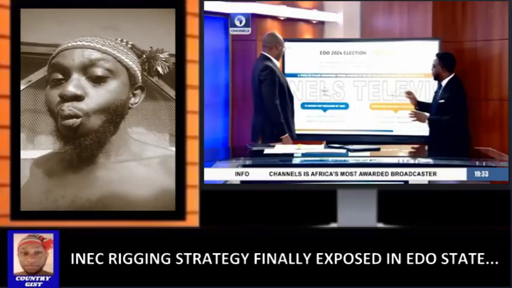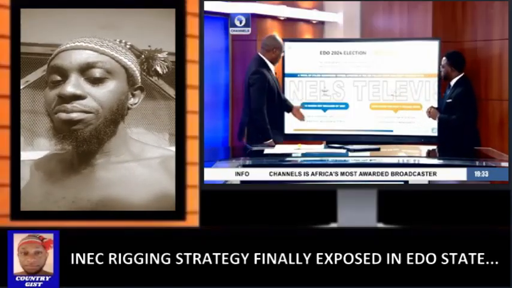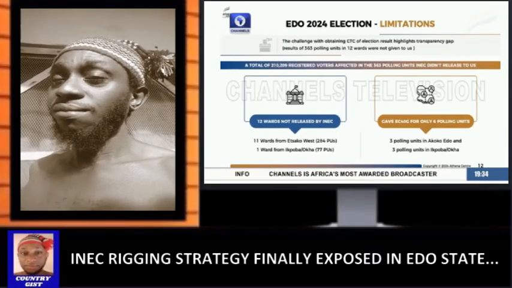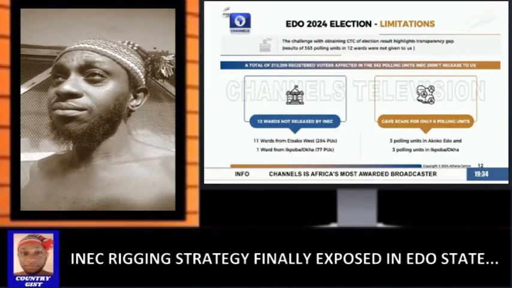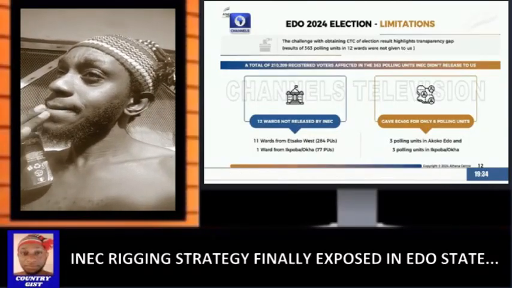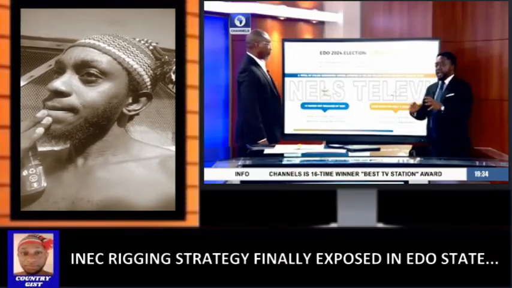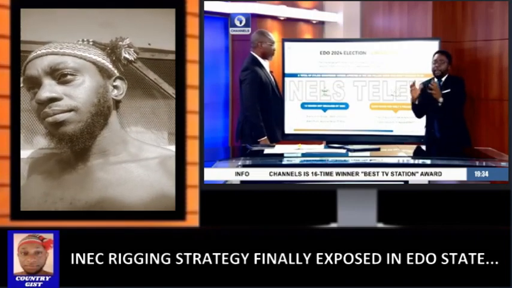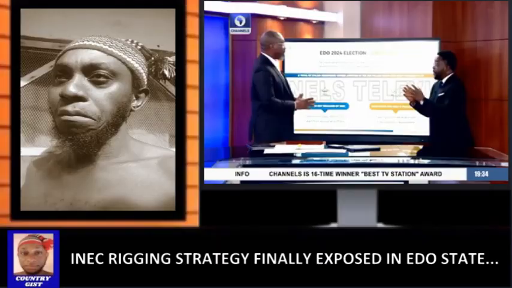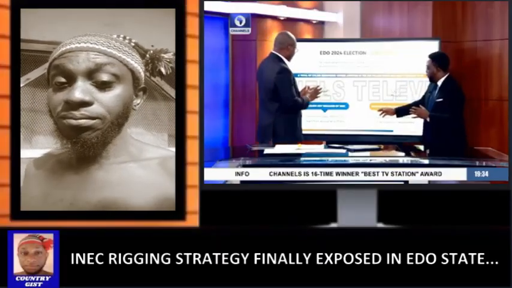Yes. So those are the 11 wards not given by INEC, 11 wards in Esako West, 284 polling units, and 1 ward from Ipoboka. So people should understand the implication of when we say ward. It means that it's almost like a village or hamlet in some places. In fact, in some places, it's almost a town. It's a political unit.